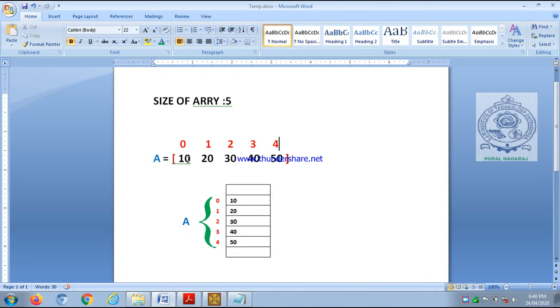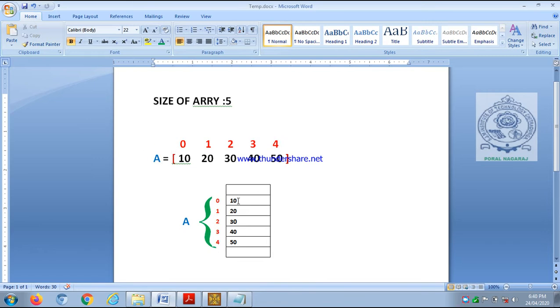And see, our first element is 10. So we will say A of 0 is 10. Our second element is 20. A of 1 is 20. Like that, A of 2 is 30. A of 3 is 40. A of 4 is 50. So here also we can read like this. A of 0 is 10. A of 1 is 20. A of 2 is 30. A of 3 is 40. A of 4 is 50. Like this array elements are stored and every array is given a name.